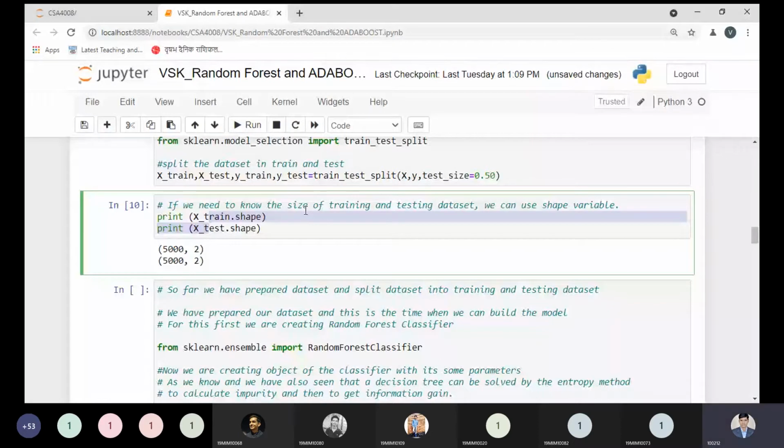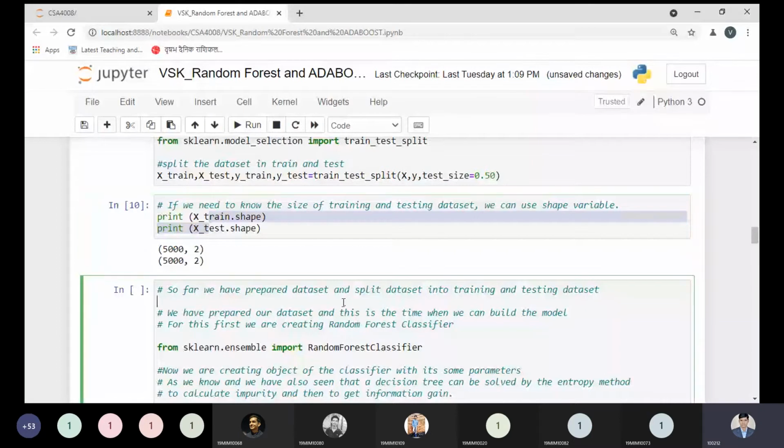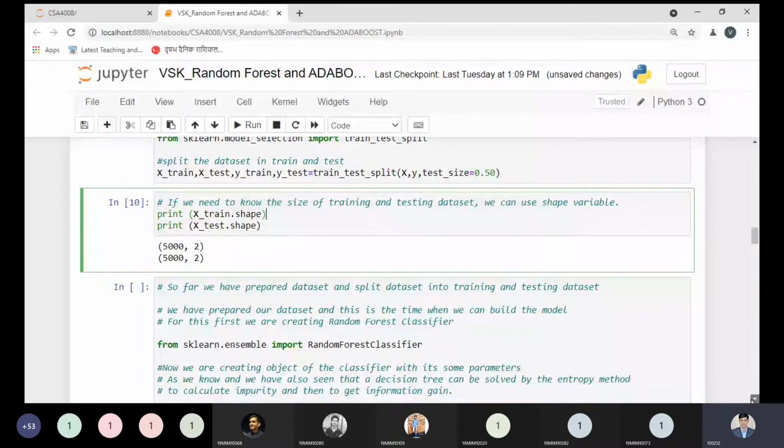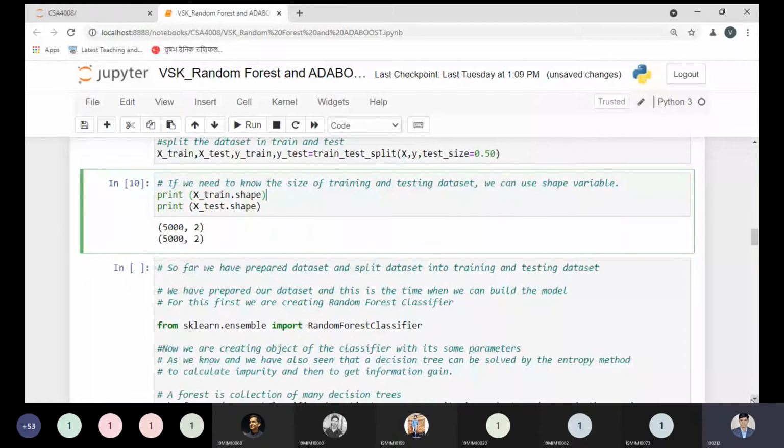So we have done this activity right now. So far, what we have done, we have split the data set into training and testing data. So far we have completed this activity. Now it's time to achieve something in a better way.